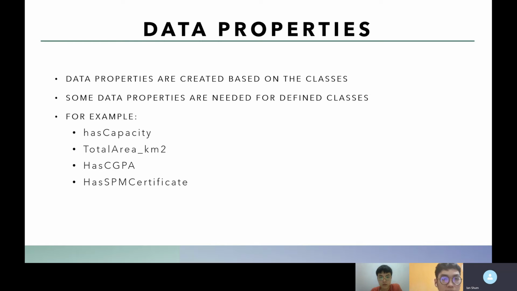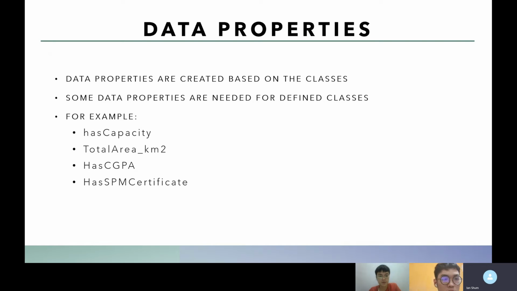Okay, I will now explain the data properties of our ontology. The data properties are created based on the classes, and some data properties are needed for the defined classes. For example, we have the has capacity data property, which is used to define the large classroom, medium classroom, and small classroom.